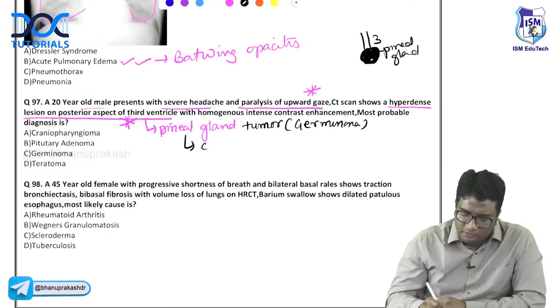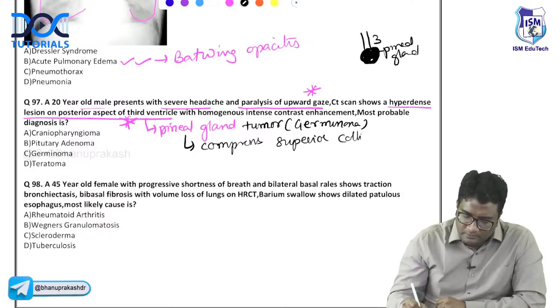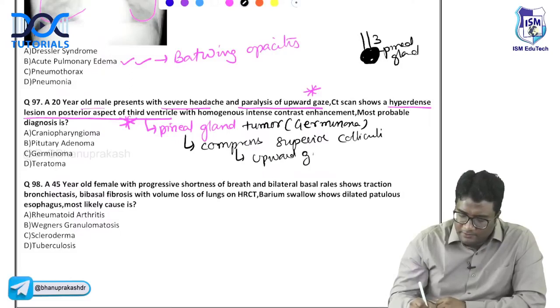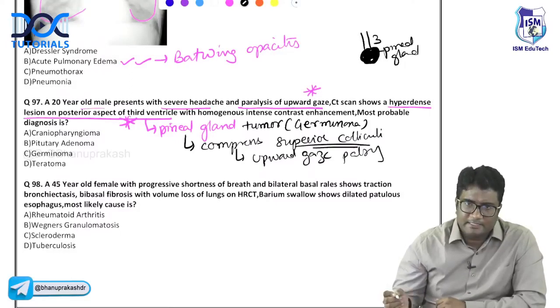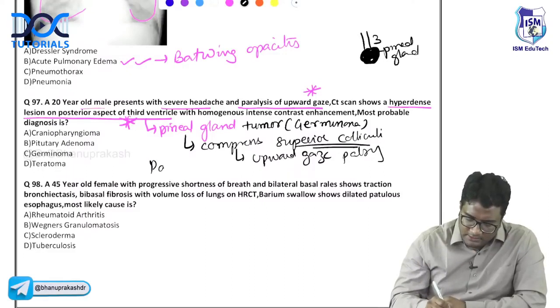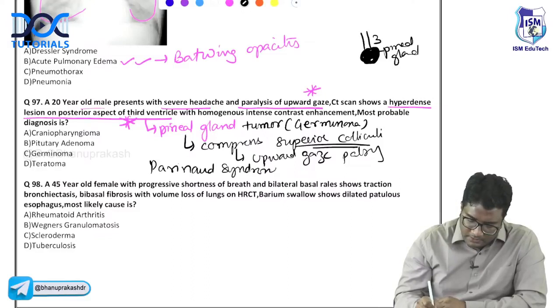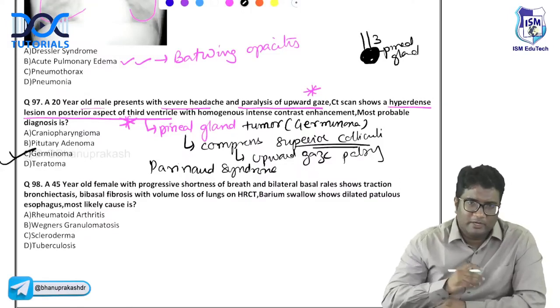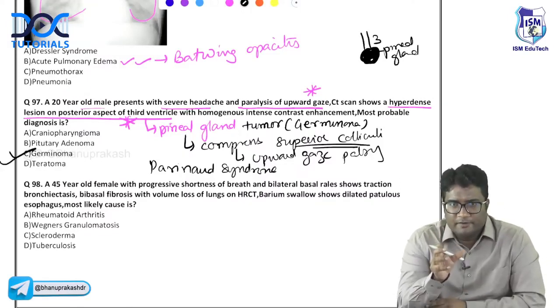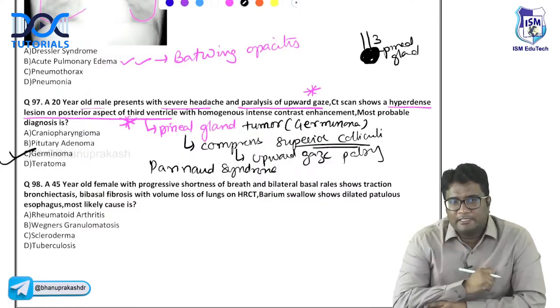It compresses the superior colliculi and produces upward gaze palsy. Superior colliculi are responsible for upward gaze, so this produces upward gaze palsy. This is called Parinaud syndrome. Right? So here it should be germinoma. Look at the location, posterior to the third ventricle, producing upward gaze palsy. Parinaud syndrome is being described here.